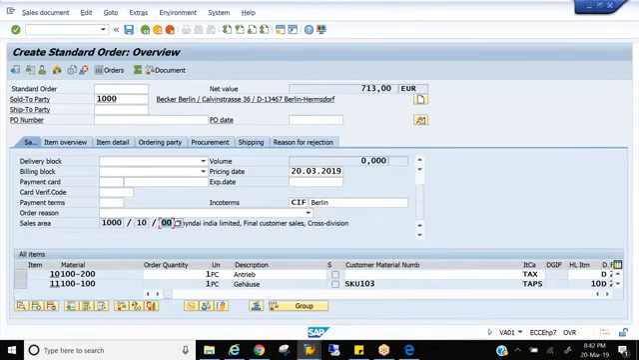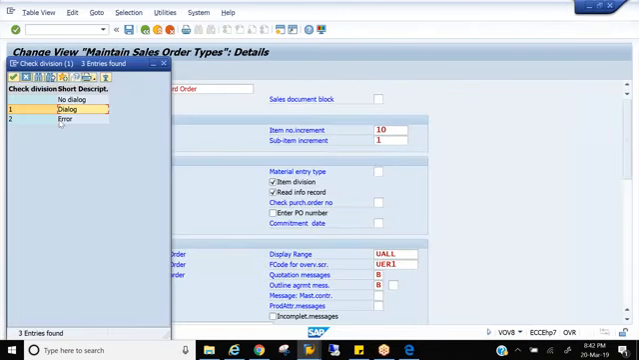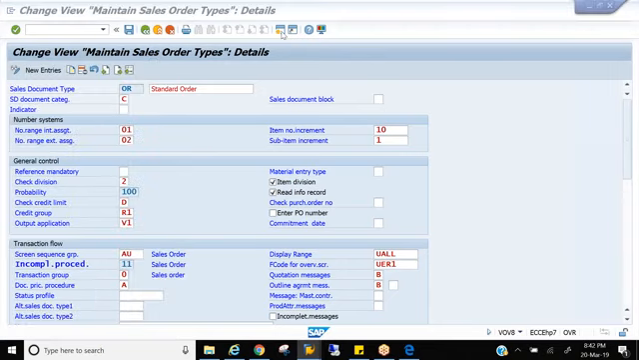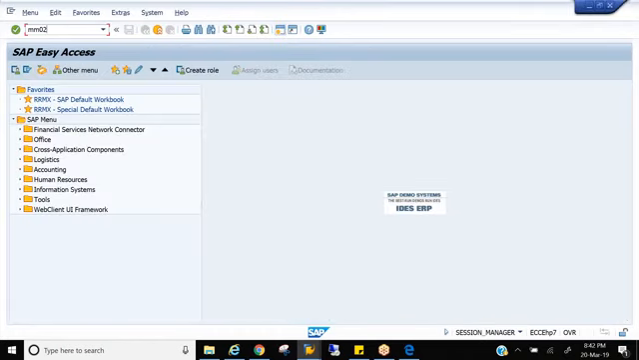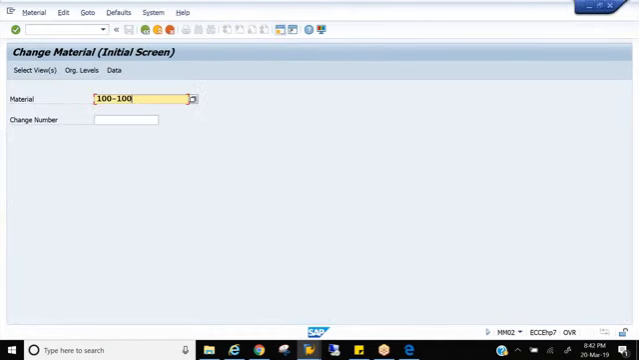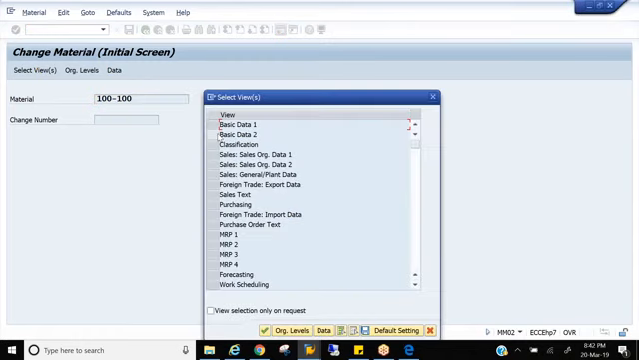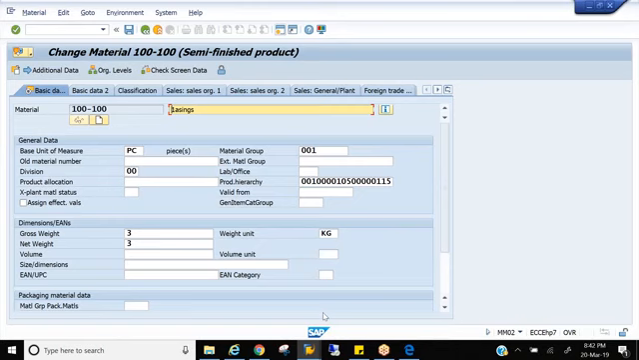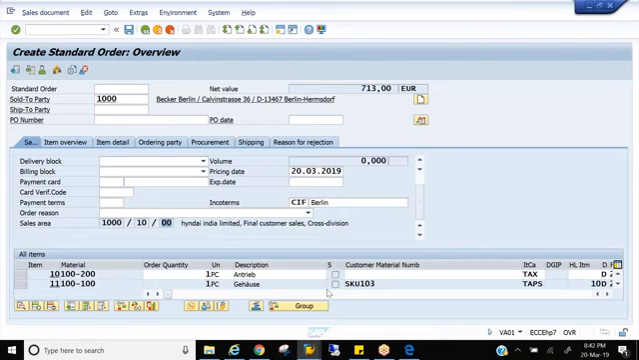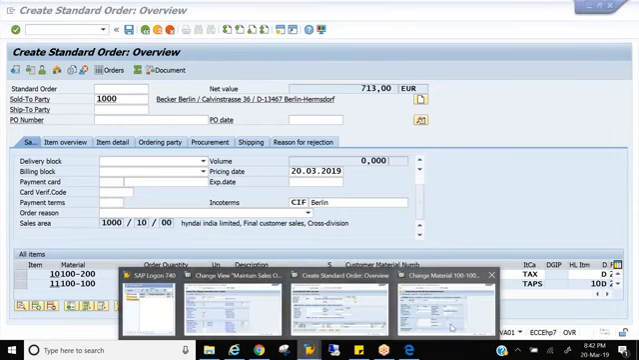Let me check what division is maintained. MM02. 100 to 100, right? Or 100 100. Okay, I'll go for 100 100 division. Okay, division is 00. No issues here because header division is 00. Item division is also 00. I'll do one thing. I'll change it to 01. Right, our item division is 01.